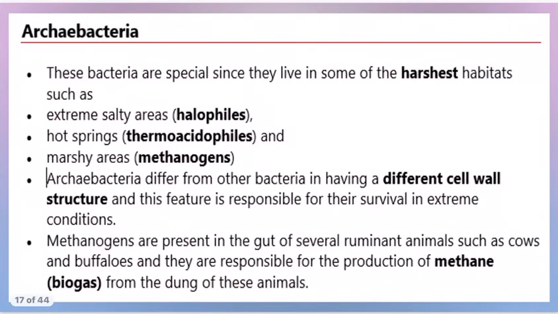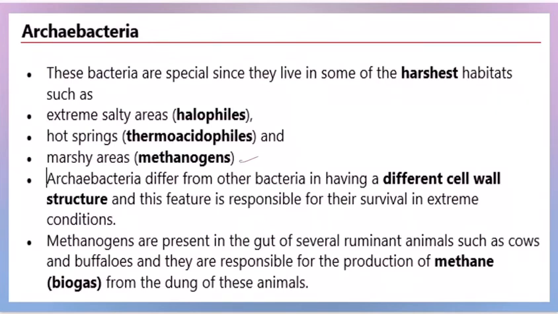So based on the shape, you have got four types of bacteria. And then, as we said, the two major groups of Monera are Archaebacteria and Eubacteria. Archaebacteria, we go for it. And these are a group of the most primitive prokaryotes.